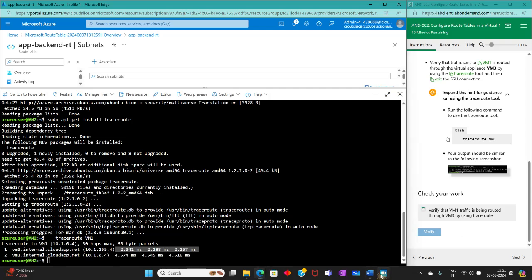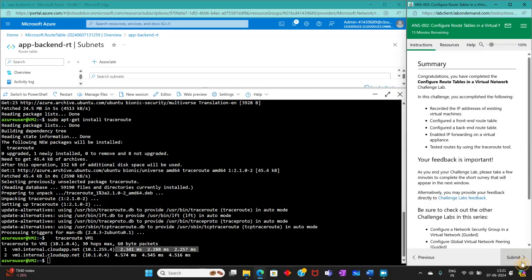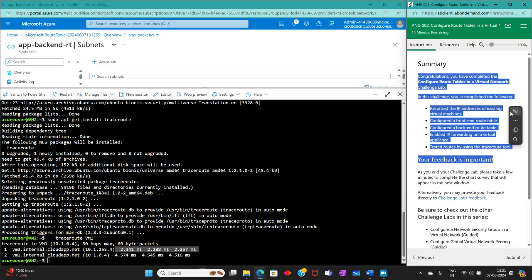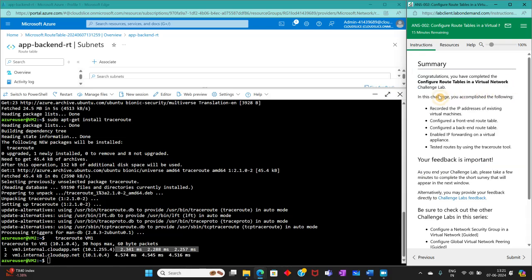Let's wait until this is verified. So yes, this is successfully verified. Next step is that we have completed our lab, and in this lab we have recorded the IP address of the existing virtual machine, configured a front-end route table, configured a back-end route table, enabled IP forwarding on a virtual appliance, and tested routes by using traceroute.